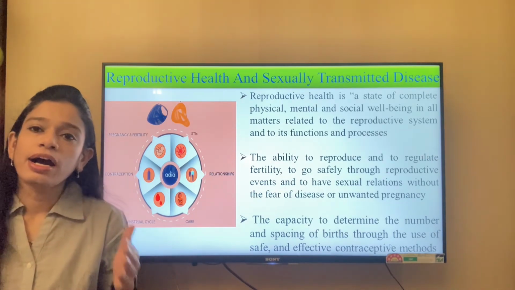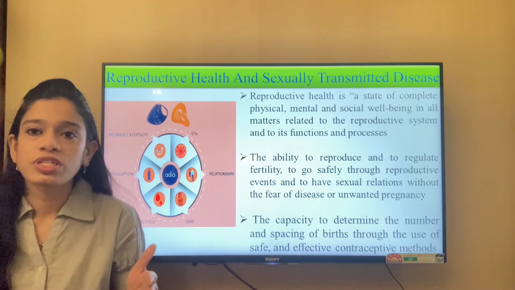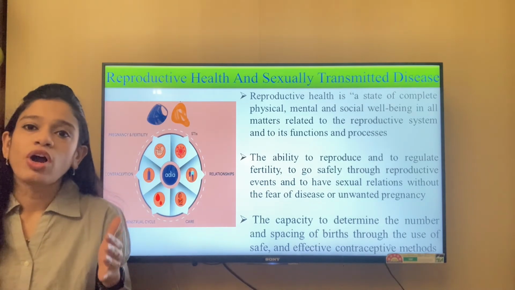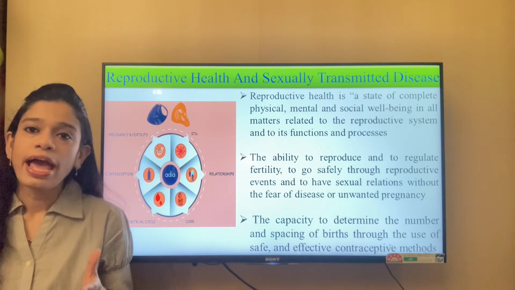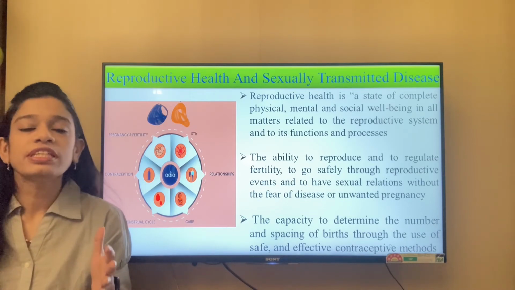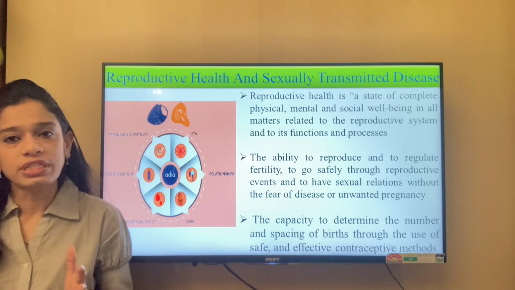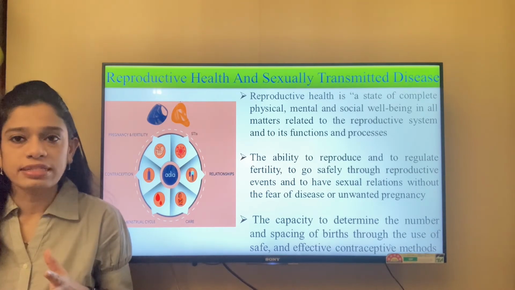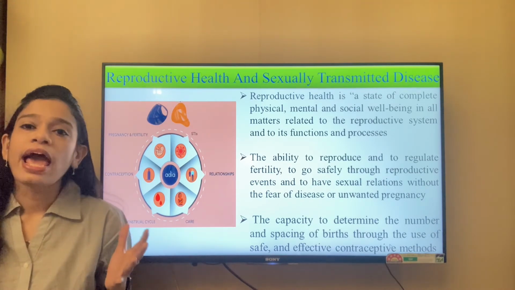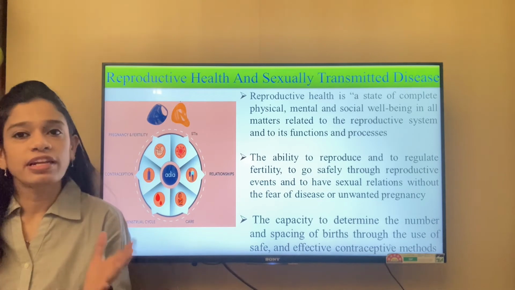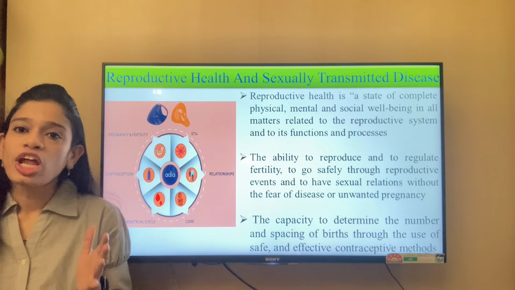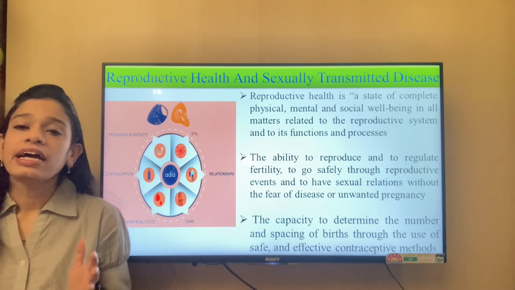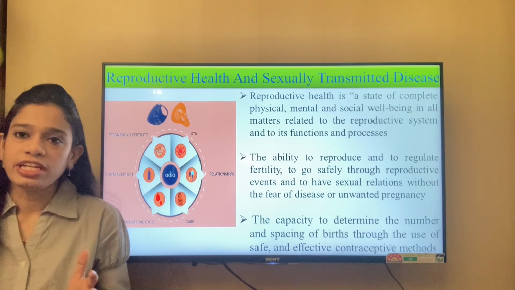A girl is able to give birth to a child immediately after the onset of puberty. That is, once the menstrual cycle starts, the girl can become pregnant and finally give birth to a child. But it is not always that a girl is mentally ready to do that.